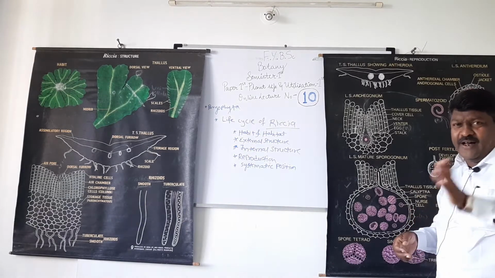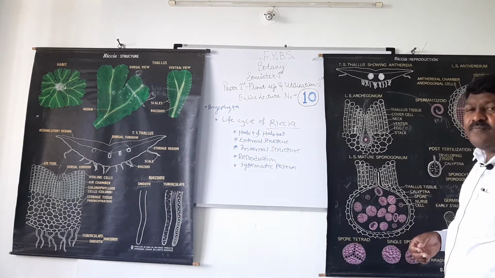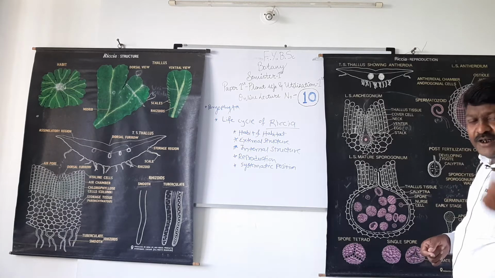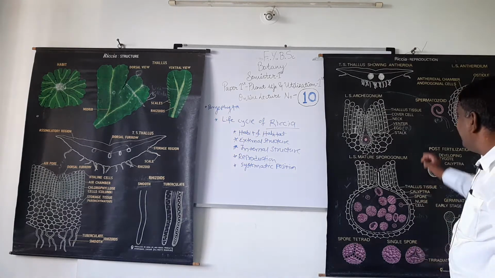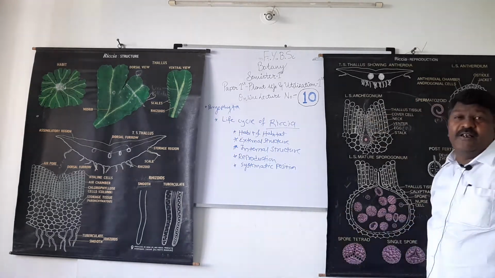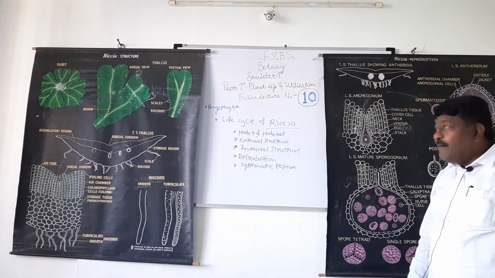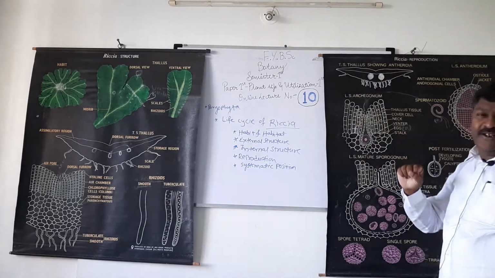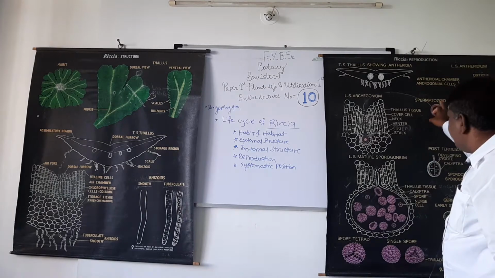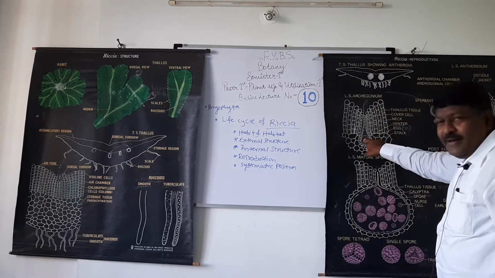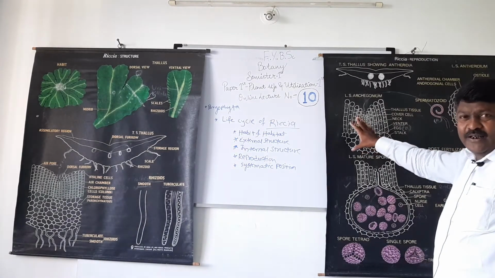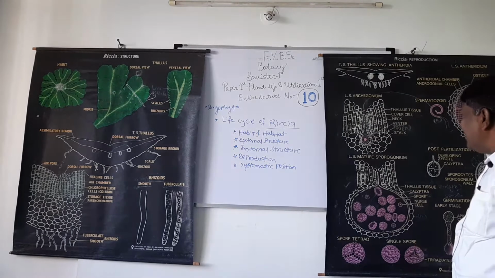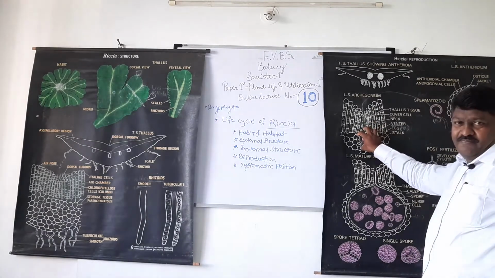We already studied 3 types of sexual reproduction: isogamous, anisogamous, and oogamous. Here, sexual reproduction is oogamous. Fertilization means union of the male gamete and female gamete. After fertilization, a zygote is formed.